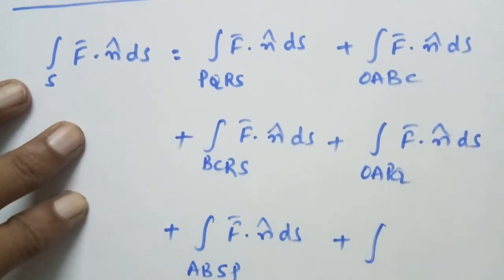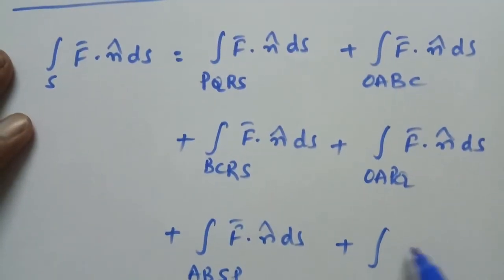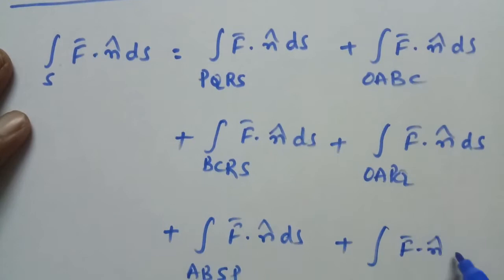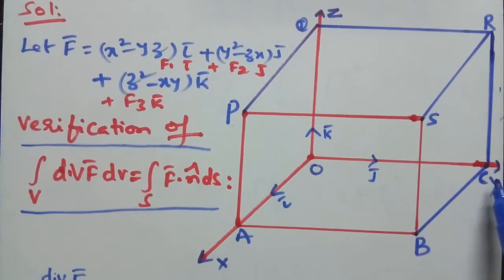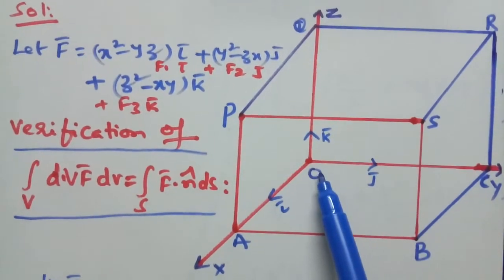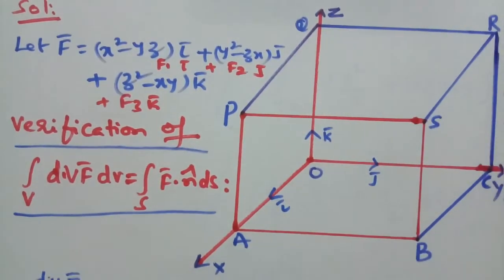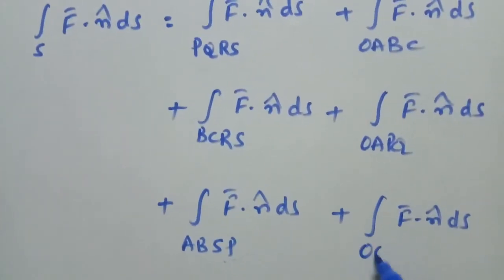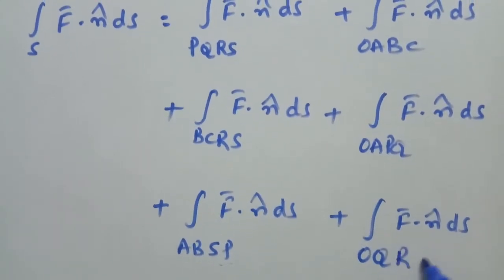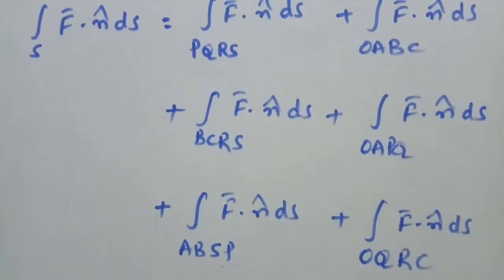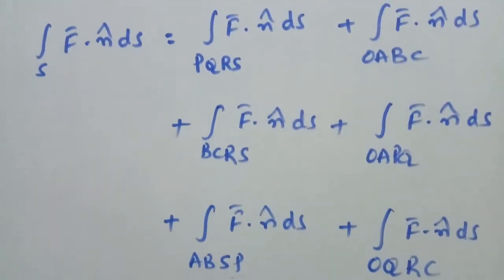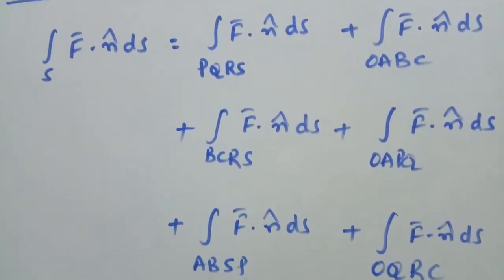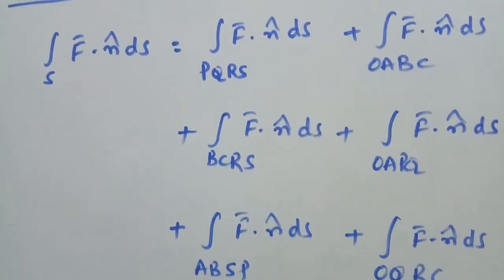the backside portion, f bar dot n cap ds along OQRC. So we can find all these 6 surface integrations and then add, we get the required surface integration.